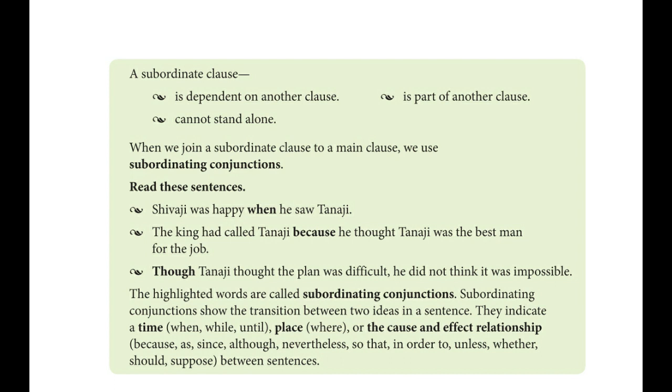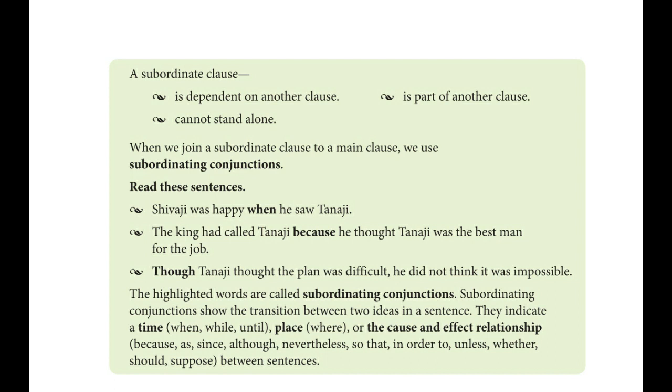Then a new sentence is created there. Students began to play whenever the rain stopped. When a main clause is joined with this subordinate clause, then a new sentence becomes here and a complete meaning is also provided there. Is it clear for you?